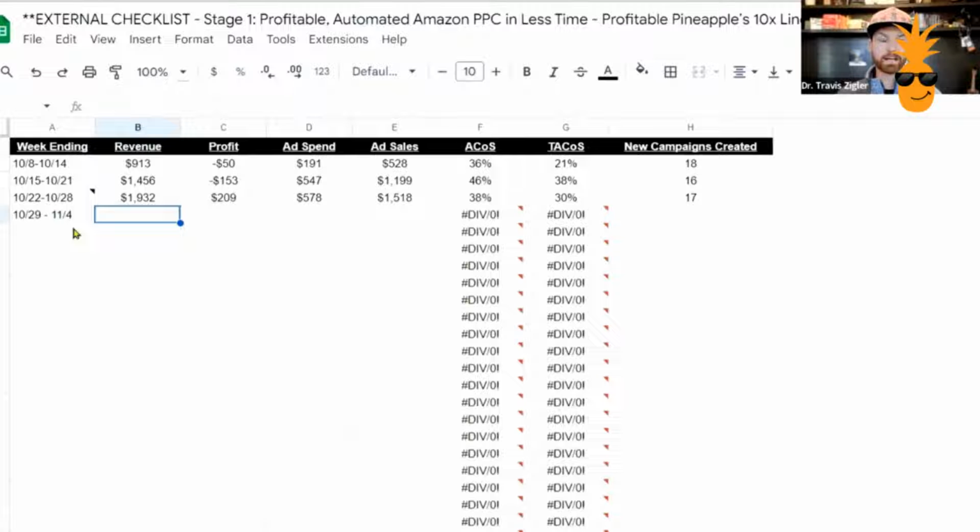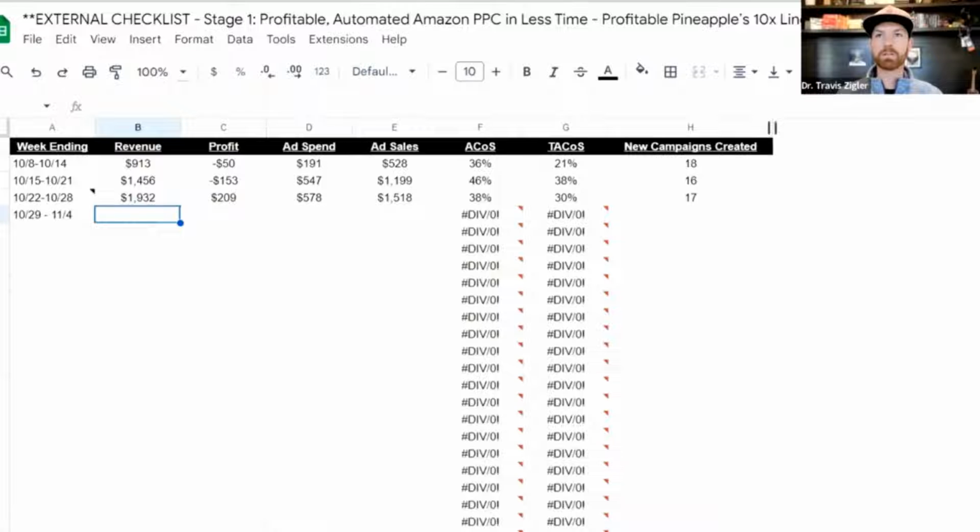Now, a performance hack when you're doing your weekly numbers: I like to do this as the business owner. I like you to do these metrics because it will take you literally 5 minutes, but it gives you a good pulse on the business and you can look and find trends as needed. But going back to this, when you do this, also do your weekly optimization that we talked about in the previous video for pausing and for adding negatives. So pausing campaigns, adding negatives, unpausing campaigns, go back to the previous chapter to look at that. But just put it in your calendar for 30 minutes every week to do this, and then do the Amazon PPC optimization, which is the pausing, unpausing, and putting negatives in. So let me show you how to do this.